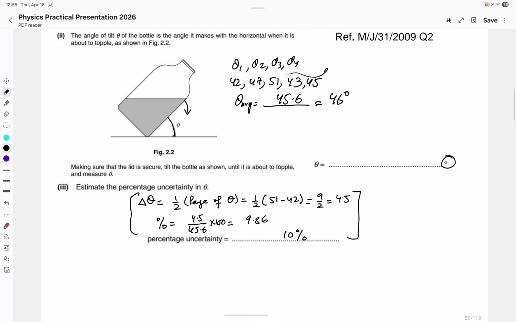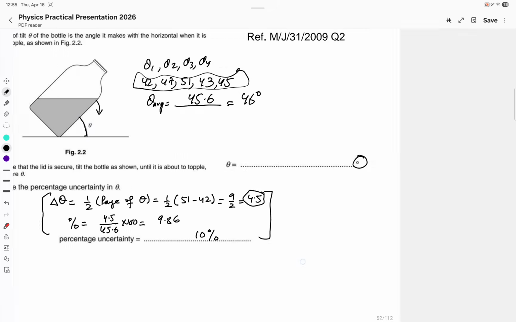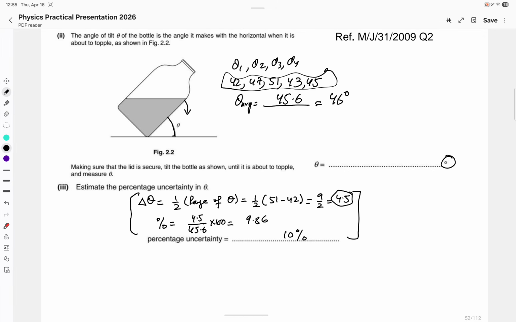Different candidates may have different range of thetas. So the amount of uncertainty would be different. It's 4.5, perhaps still in a range, because we have all the dimensions of the bottle, we have all the measurements of the liquid, and we exactly know in what range the bottle is going to topple. Do not think the examiner knows nothing, he knows. So do not just assume that whatever you write is supposed to be correct. No, the answer must be in a particular range. So this is all about dealing with the percentage uncertainty in theta.